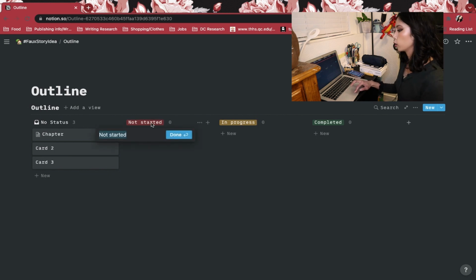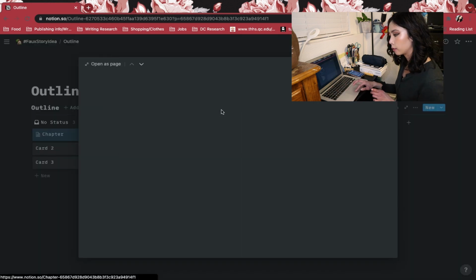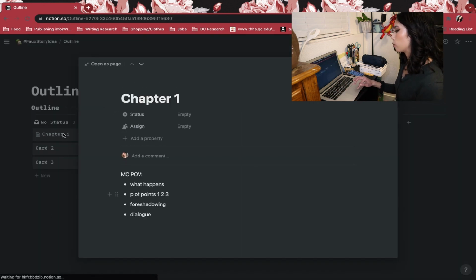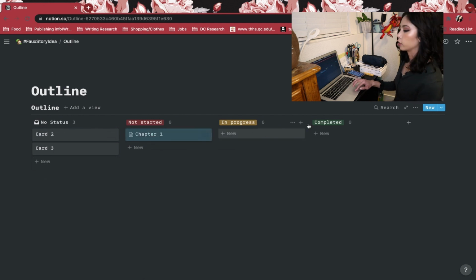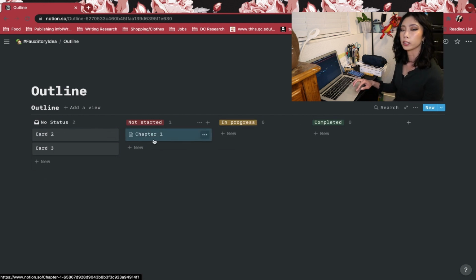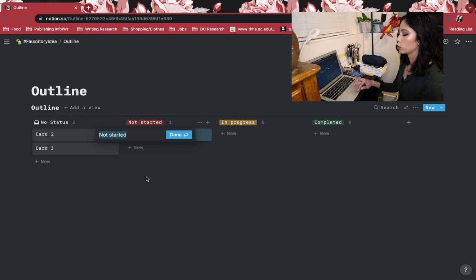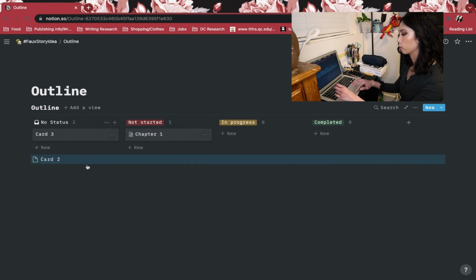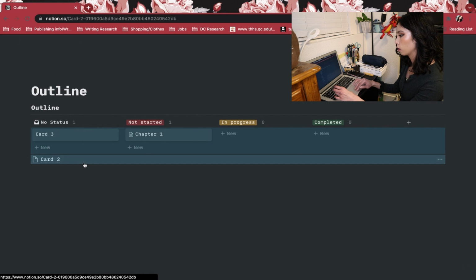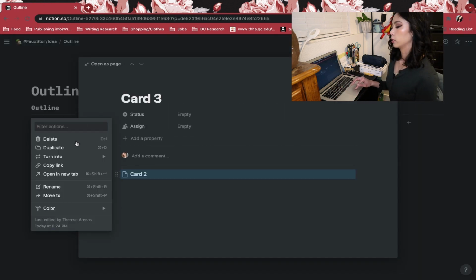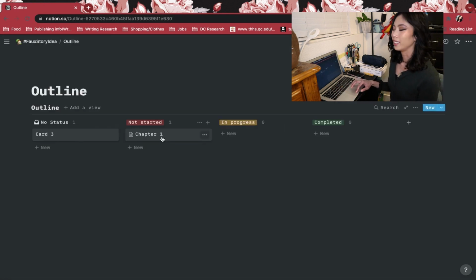So I guess no status means it's still there. Did anyone mark the first chapter? Chapter 1. Thank you. Not started, in progress, and then completed. You can change this, obviously. So not started is just the outline and the idea, and then in progress is when I'm writing it, and once it's completed, it'll go here.